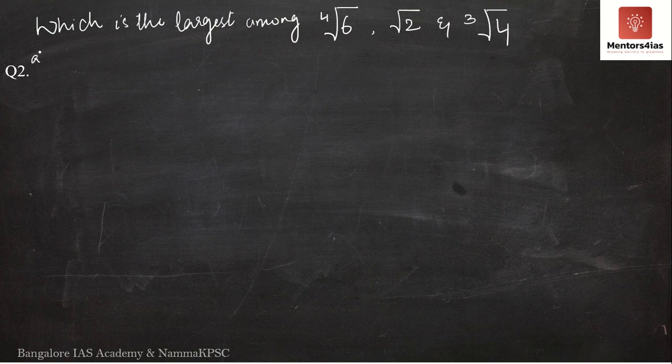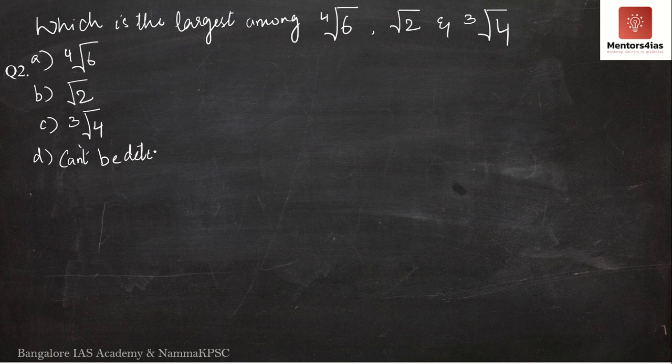Now you have the options. Option A says fourth root of 6 is largest. Option B says square root of 2 is largest. Option C says cube root of 4 is largest. D says cannot be determined. But obviously we know it can be determined. Now, look at the question over here. Instead of 2 numbers, there are 3 numbers.